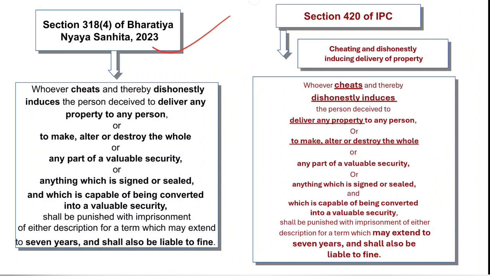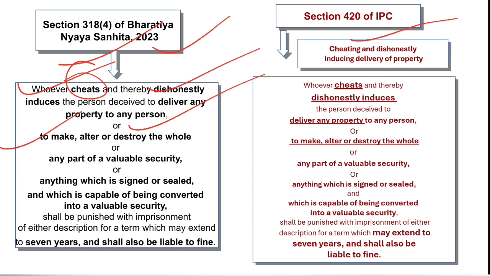So now, after understanding what is cheating, we are going to discuss specifically section 420 of IPC, which has now become 318 subsection 4. It says whoever cheats. As we have discussed, the ingredients of cheating must always be there in these offences of inducement to deliver property with cheating. So whoever cheats and thereby dishonestly induces the person deceived to deliver any property to any person, or to make, alter or destroy the whole or any part of a valuable security, or anything which is signed or sealed and which is capable of being converted into a valuable security.